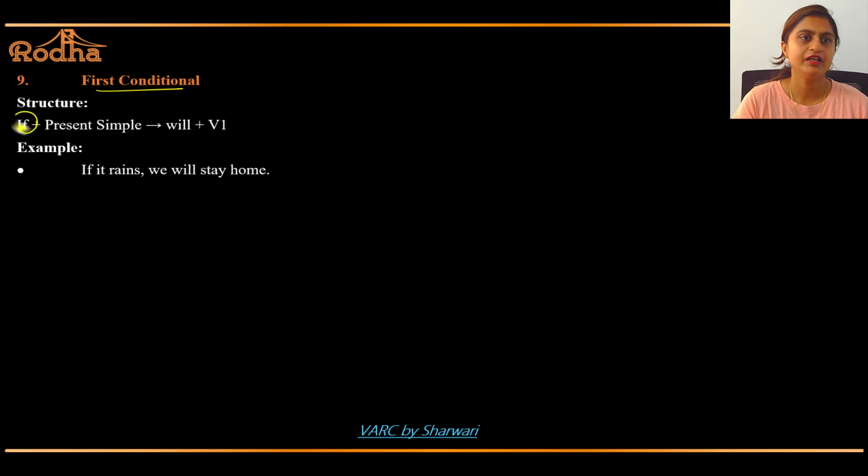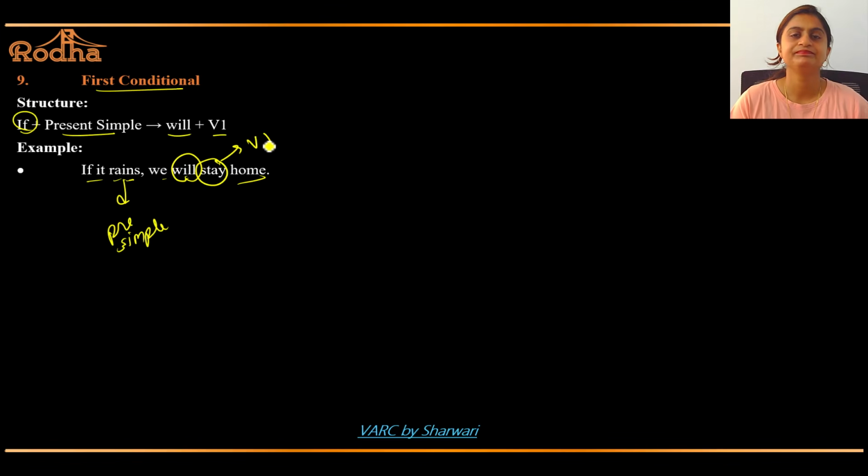First conditional: if plus present simple, will plus V1. If it rains, present simple, isn't it? We will stay home, V1. Obviously, if it rains, you won't go outside. If it rains, we will stay home.